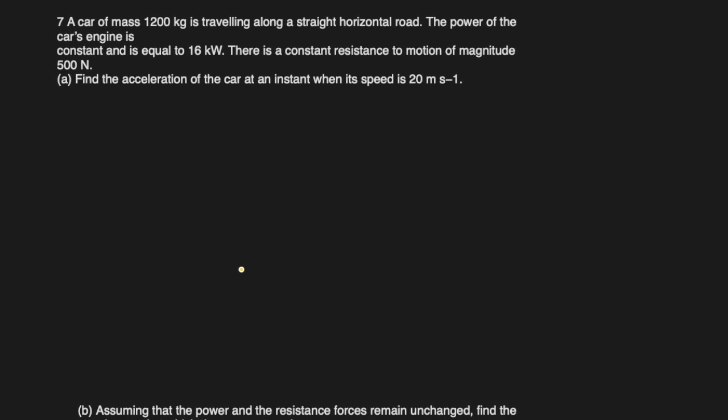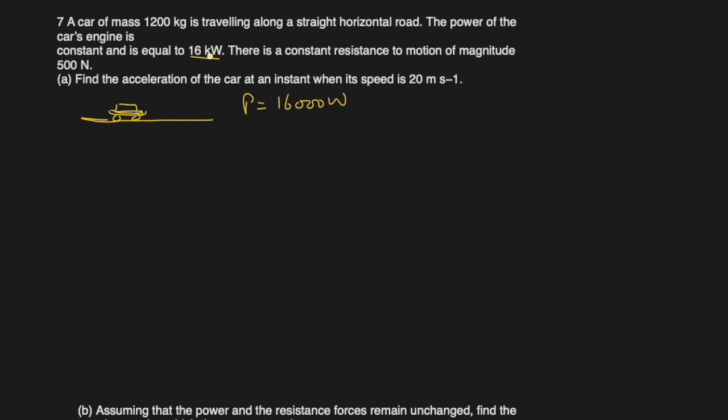A car of mass 1200 kg is traveling along a straight horizontal road, and the car is moving on this straight road. The power of the car engine is constant and is equal to 16 kilowatts. So power is 16,000 watts.